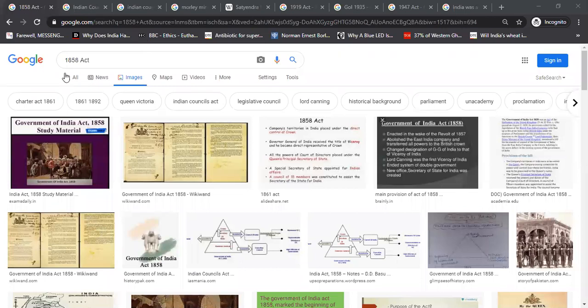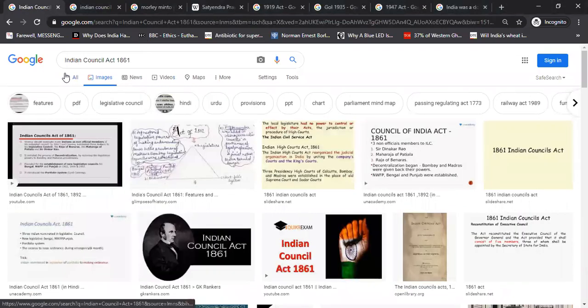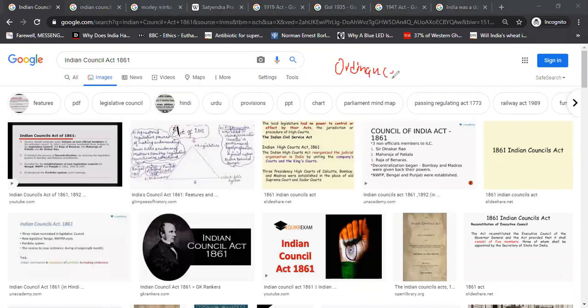After 1858, 1861 is very important, because this is very important from the ordinance perspective. Now the Viceroy was given the power to proclaim ordinances in an emergency scenario. So you have to understand this. And again, there were three unofficial members too. Now we know by 1853, the legislative and executive powers of the Viceroy, or Governor General, were separated, right? Now there were three non-official members appointed to the Legislative Council, which was Dinkar Rao, Maharaja Patiala. Again, we don't need to remember that.